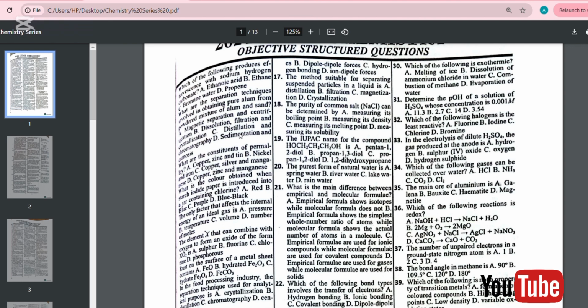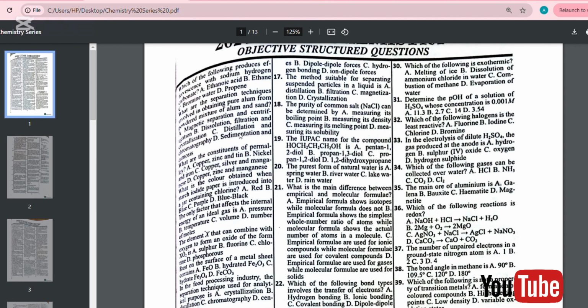Let's move to question number 7. Rust on the surface of a metal sheet contains A, iron oxide, B, hydrated iron III oxide, that is hydrated Fe2O3, C, hydrated Fe3O4, D, hydrated FeCO3.